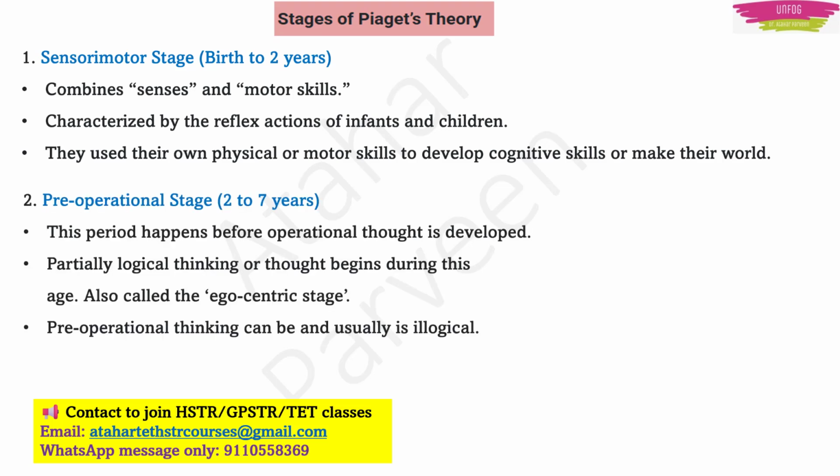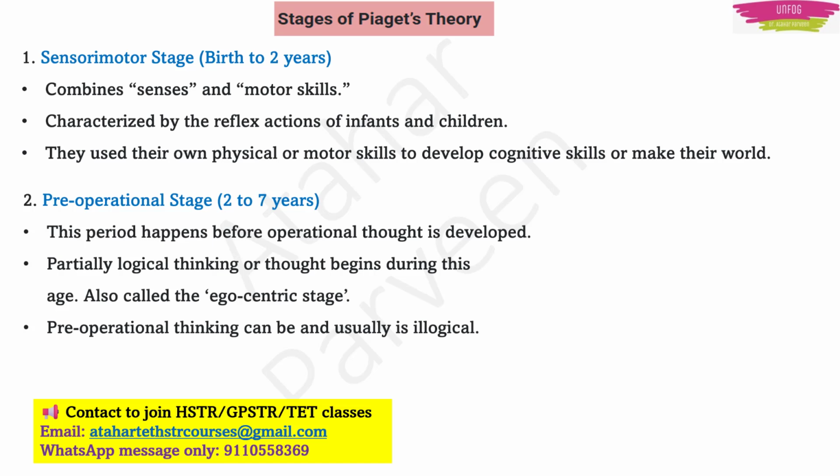Then comes the next stage, which we call the pre-operational stage. Children from 2 years to 7 years are in this stage. This happens before the next stage, which is operational thought, right? Operational thought is developed after 7 years. The time before that is called the pre-operational stage, and here children have partial logical thinking, or you can say that they start to think during this stage.